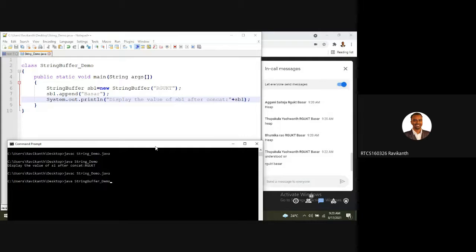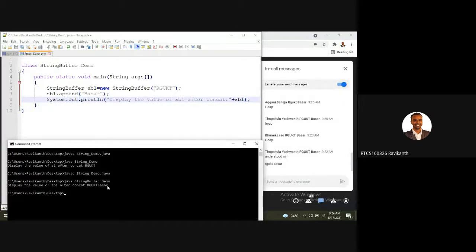What output are you expecting now, guys? Only Yashwant gave us the string RGUKT and the appended value. Yes, absolutely. You can see the difference. Okay.